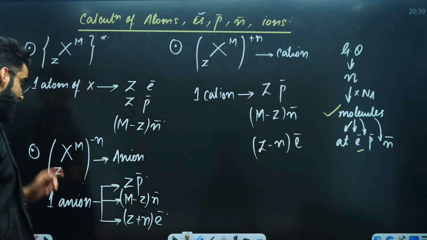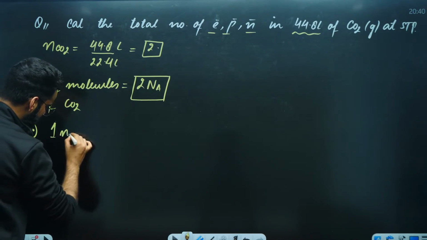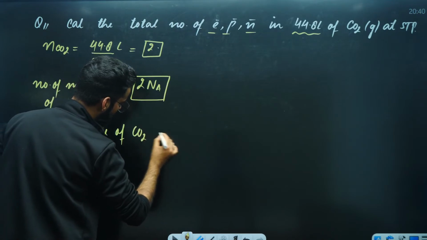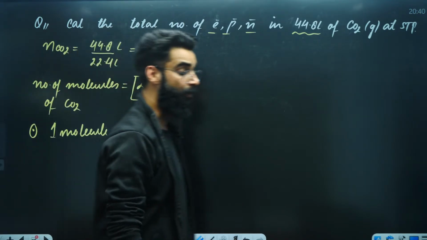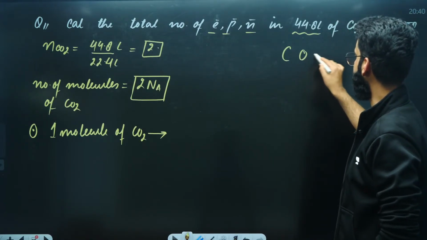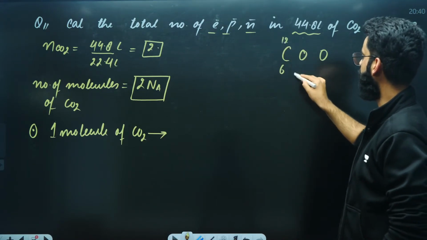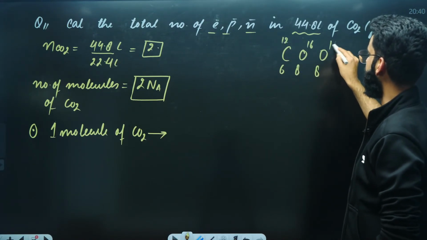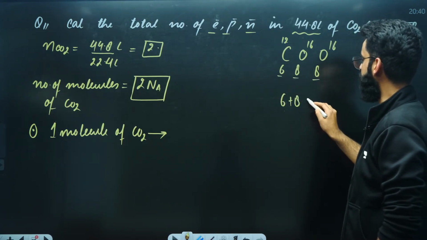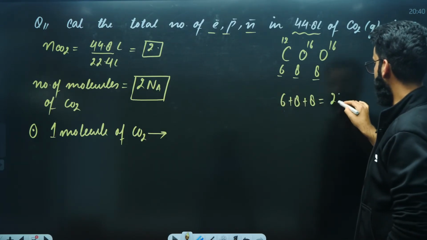How are you going to calculate electrons? One statement I'll be writing in terms of electrons. If I ask you, in one molecule of carbon dioxide, how many electrons are there? One molecule of carbon dioxide: this is 6, this is 12; this is 8, this is 16; this is 8, this is 16. In one molecule of carbon dioxide, there will be 6 plus 8 plus 8 electrons. That will be 8, 8, 16 plus 6, 22 electrons.